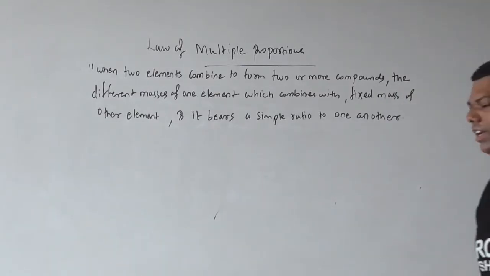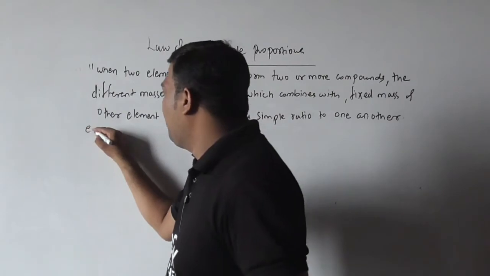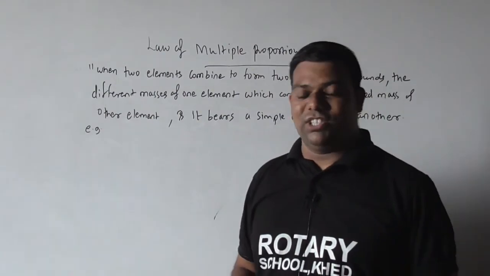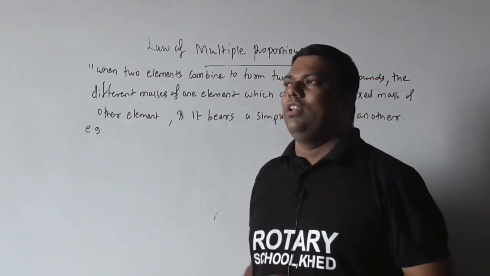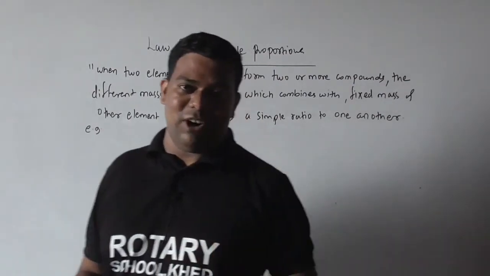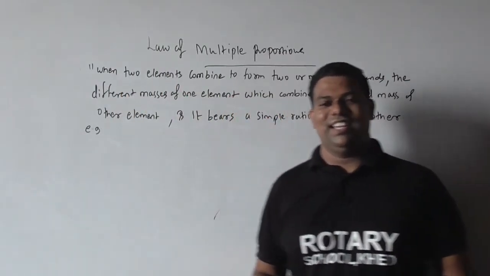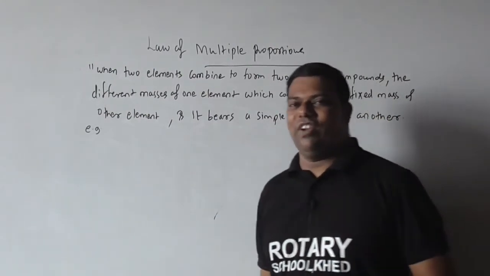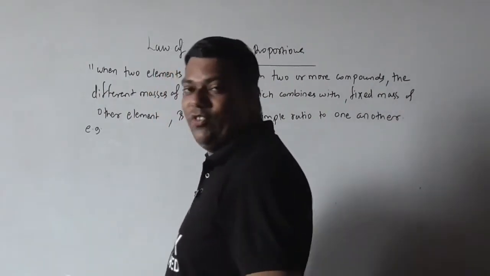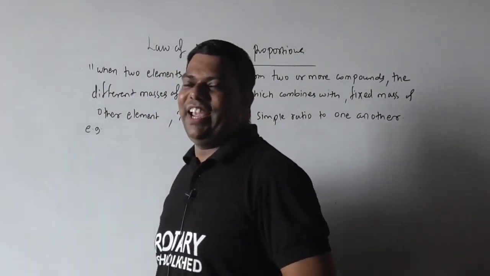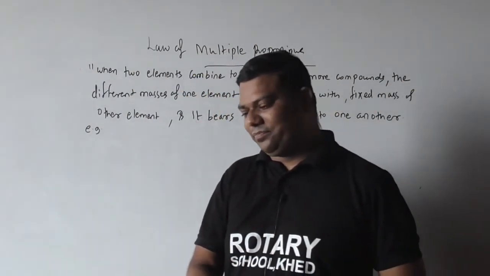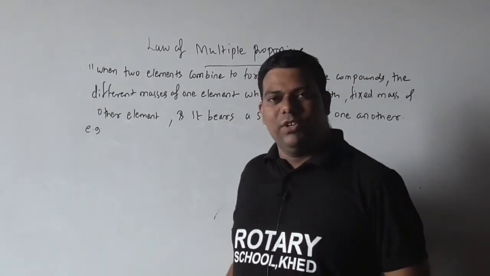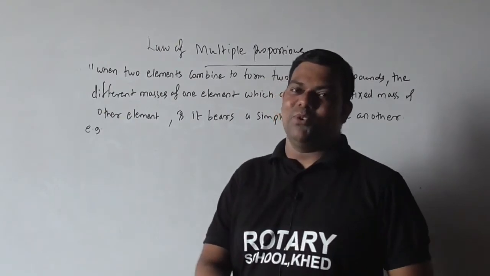Understood? For example, we will discuss an example on the basis of our law of multiple proportion. Suppose you are considering carbon and oxygen. Carbon and oxygen do not always form carbon dioxide; they will form carbon monoxide also. We will discuss with examples, then you will come to know easily. For better understanding, an example is necessary. Once an example is given, it is understood immediately.